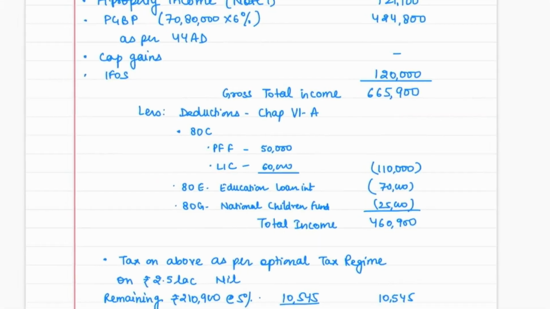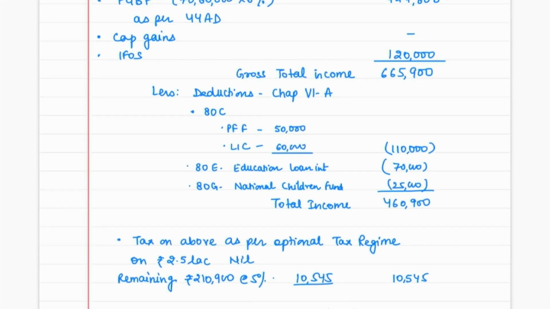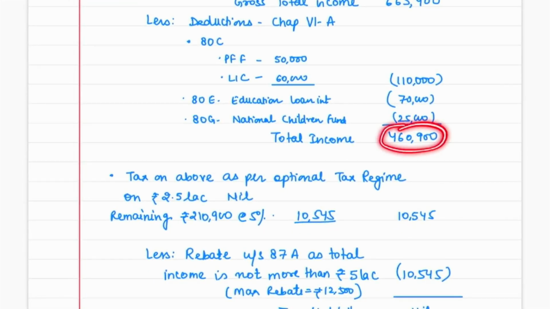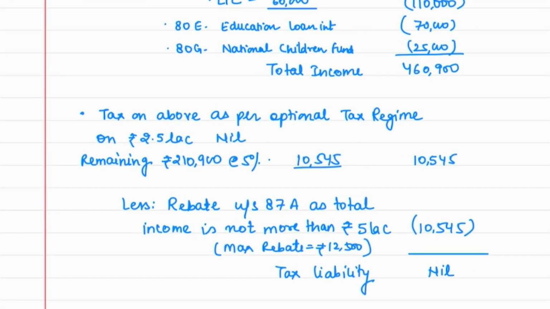So in this case, 80C, 80E, 80G would be available. Our total income comes to 460,900, and again there is no special income. So we will apply the normal slab rates of 2.5 lakh. First 2.5 lakh nil, on the next it is 5%. So the total tax here comes to 10,545.